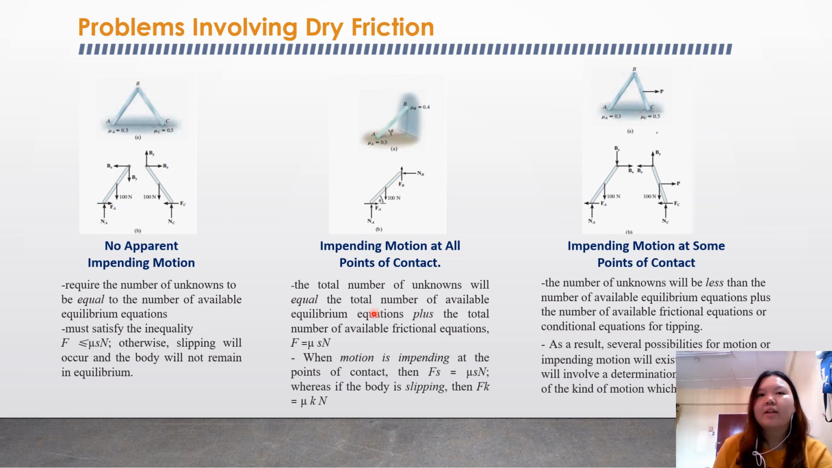The next one is impending motion at all points of contact. The total number of unknowns will equal the total number of available equilibrium equations plus the total number of available frictional equations, F equals mu Fn. So when motion is impending at the points of contact, then Fs equals mu s N, whereas if the body is slipping, then Fk equals mu k N. The third one is impending motion at some points of contact. The number of unknowns will be less than the number of available equilibrium equations plus the number of available frictional equations or conditional equations for tipping.